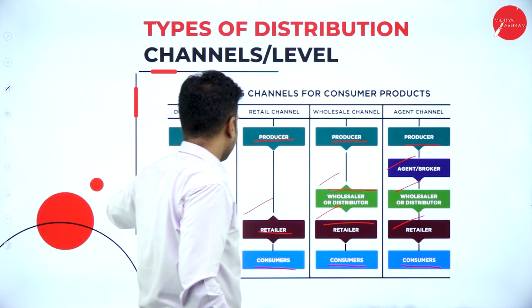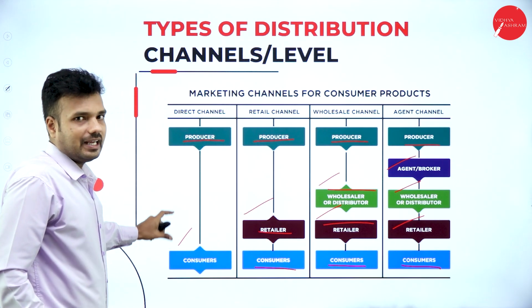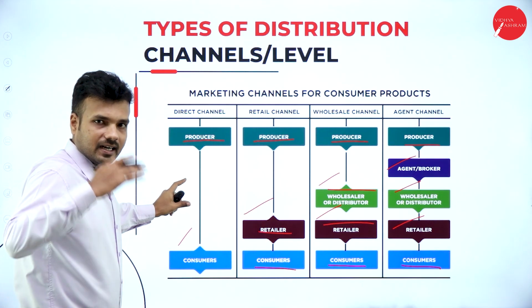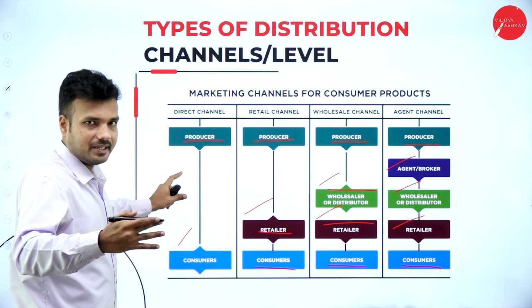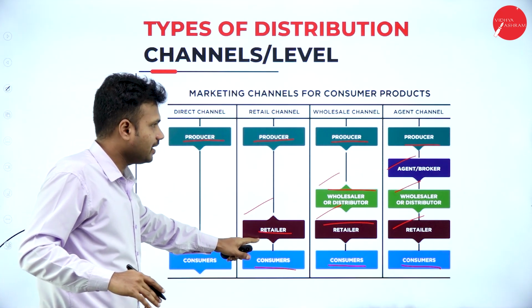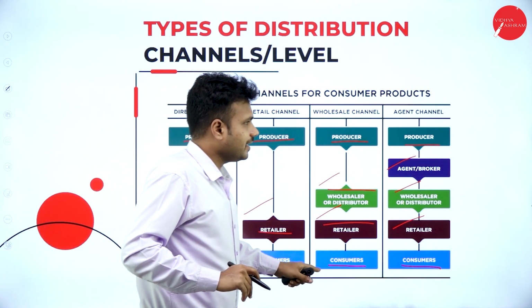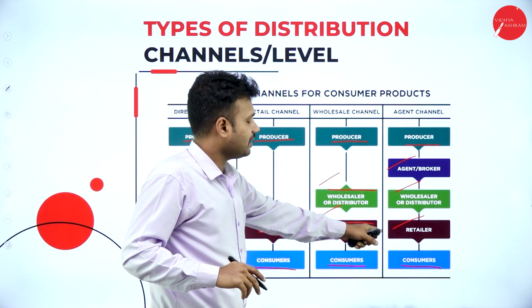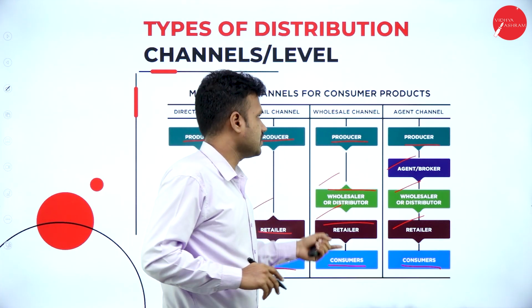Okay, so here there is no intermediary, we call it a direct channel. One intermediary is a one-level channel, two intermediaries a two-level channel, three intermediaries a three-level channel, and vice versa.